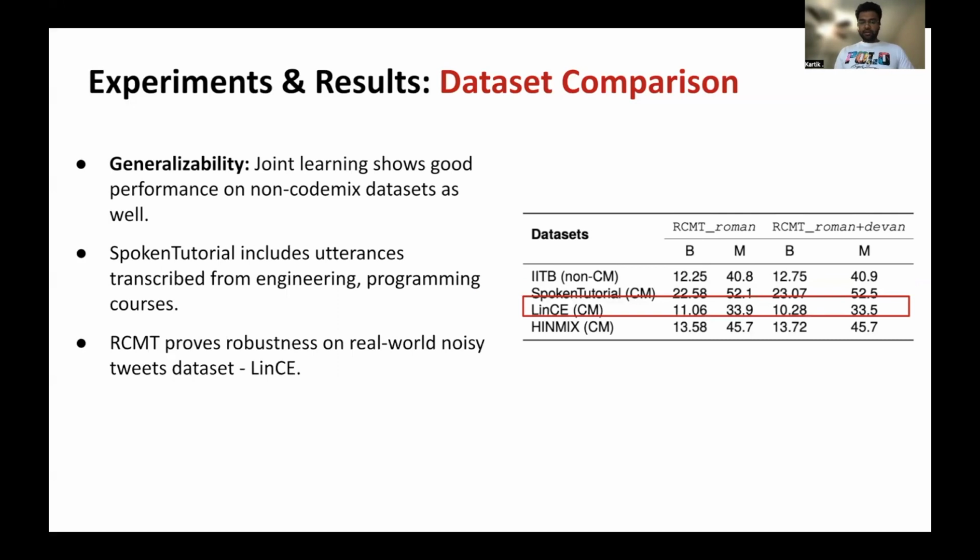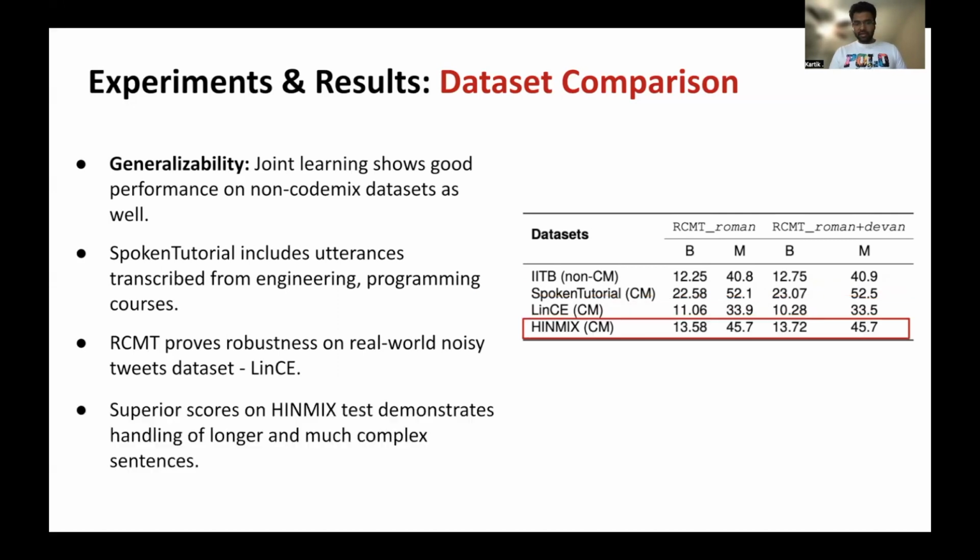Next, we come to the Lindsay corpus, which is a Twitter dataset, real world, very noisy, and our model has shown robustness to this particular dataset as well. So this is the closest dataset we can compare to in a real world setting. And lastly, we have superior scores on our own gold set. This shows that the model can handle longer sentences and much more complex sentences that have higher switch point fraction and code mix index.